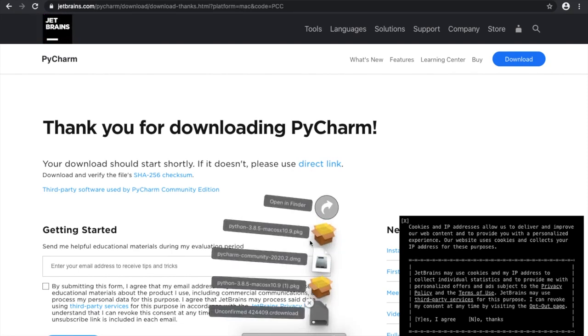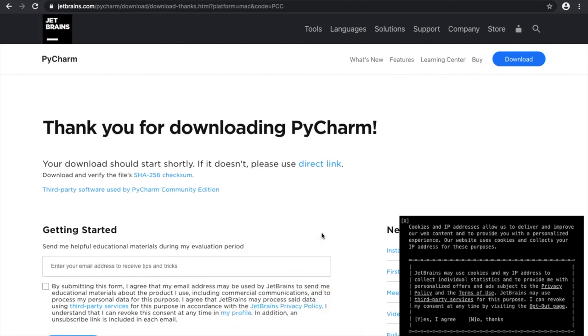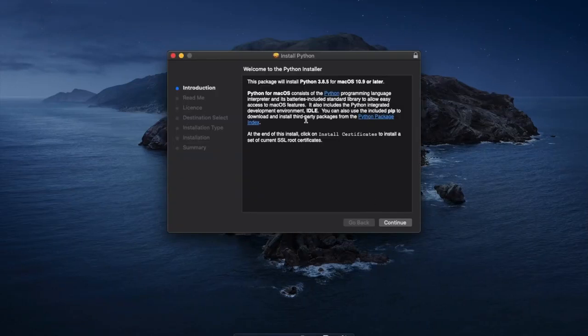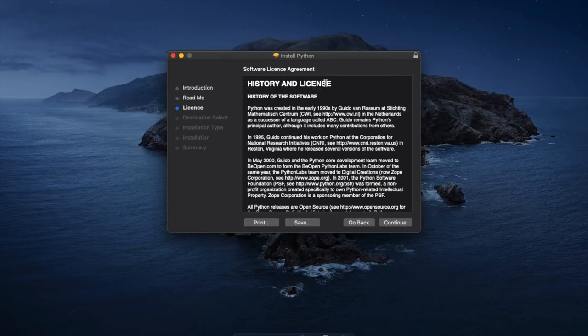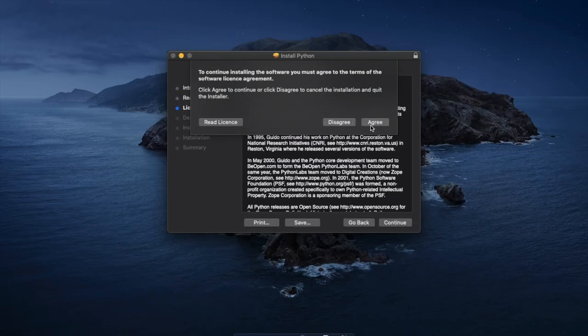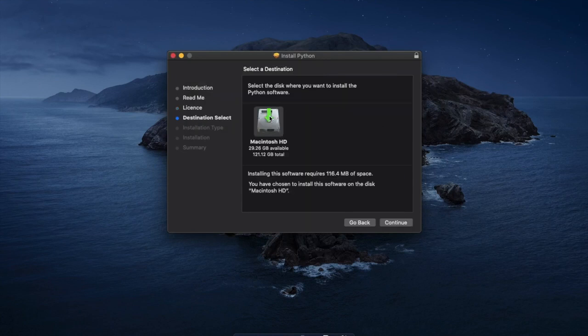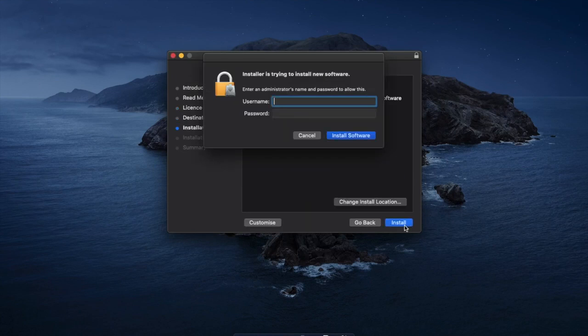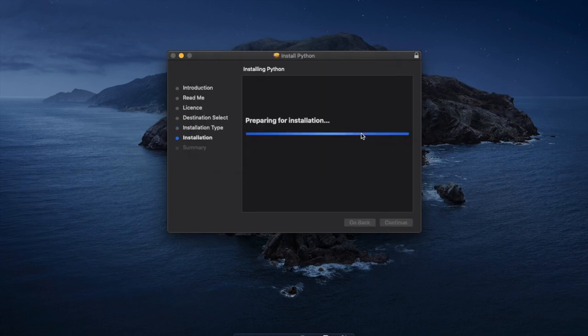If I click on downloads, I've got here Python 3.8.5. That is my installation window here. I continue, readme, continue, agree. I am on a guest user here for installation, so it will require a username and password to complete the installation. So install software, it's installing Python, and it will automatically install Python now.